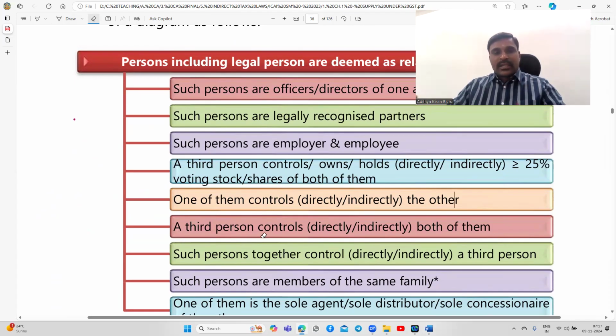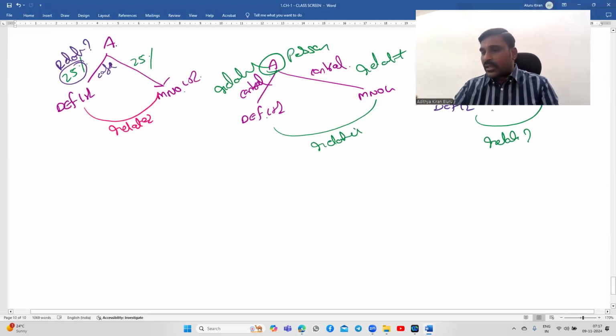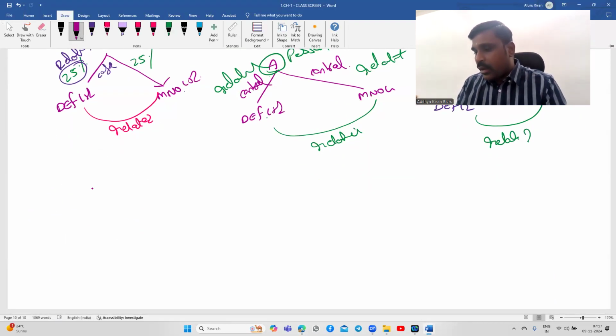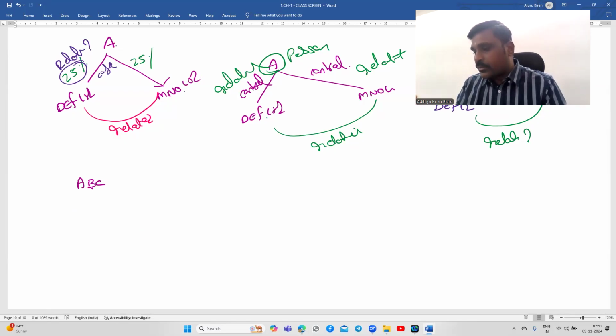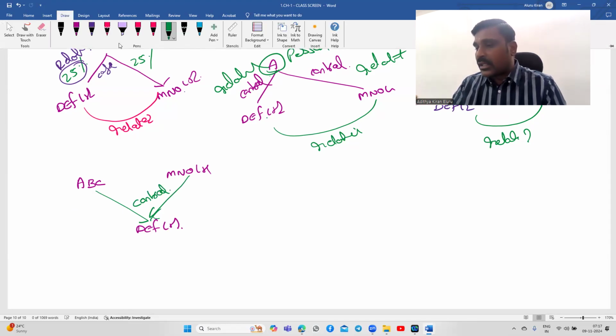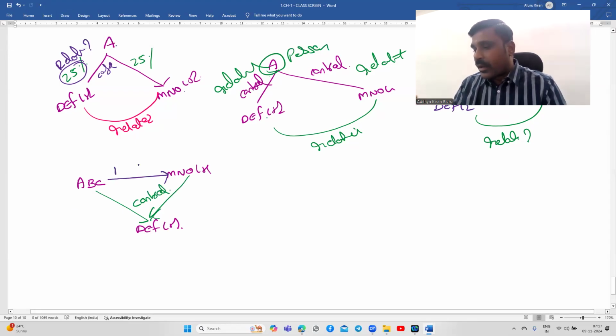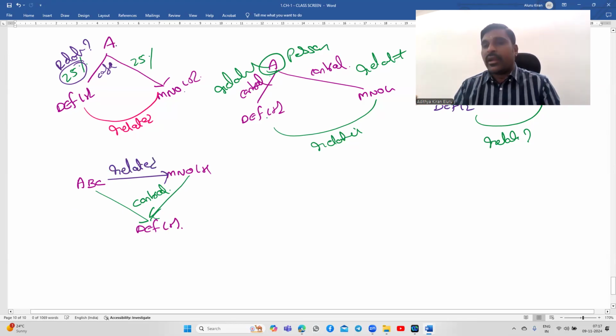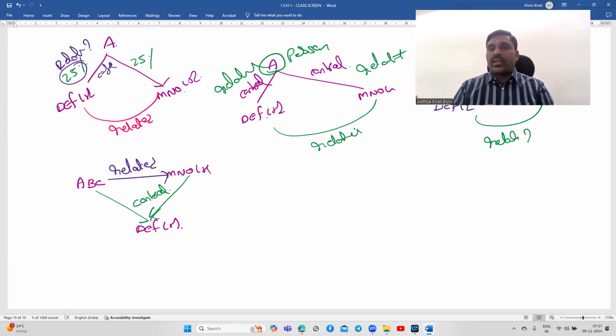Next, such persons together control a third person. Look at this here: ABC Limited, MNO Limited, DEF Limited. If both are controlling together, they are controlling a third person. Now, these two are deemed to be related. ABC and MNO together are controlling DEF, therefore they are deemed to be related.